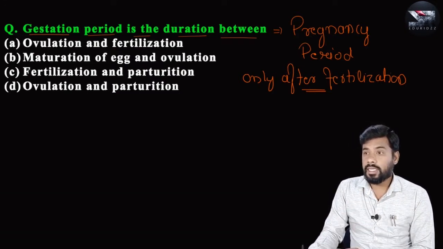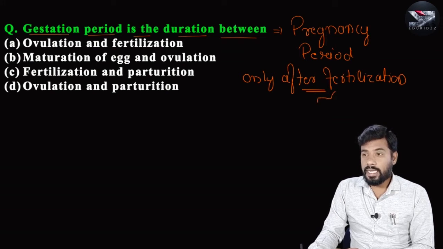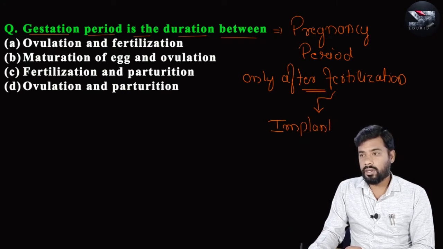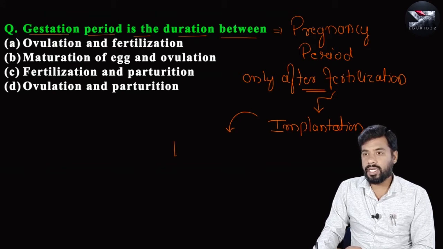But why? Because after fertilization, if there is implantation, this implantation always leads to pregnancy. It is the confirmation of pregnancy, not even fertilization.